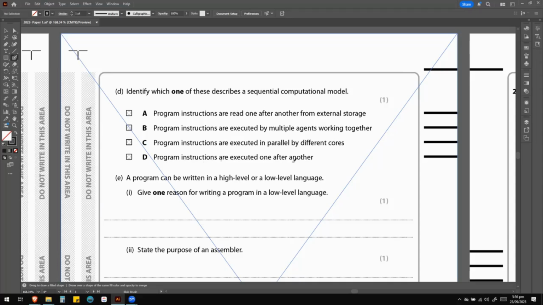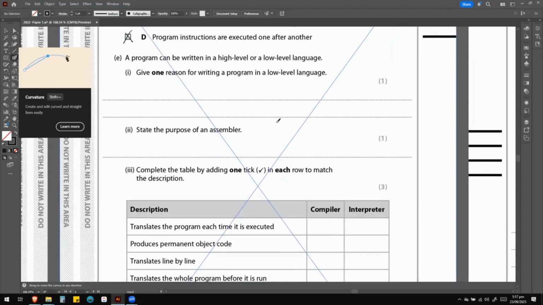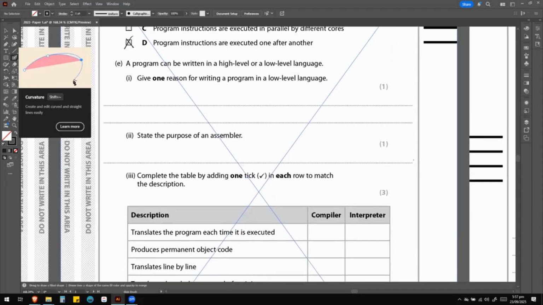Program instructions are executed one after another. Yeah, that sounds like sequential. So D is definitely the answer right here. Let's move on. It says a program can be written in a high-level or low-level language. Give one reason for writing a program in a low-level language. Why would you write a program in a low-level language?